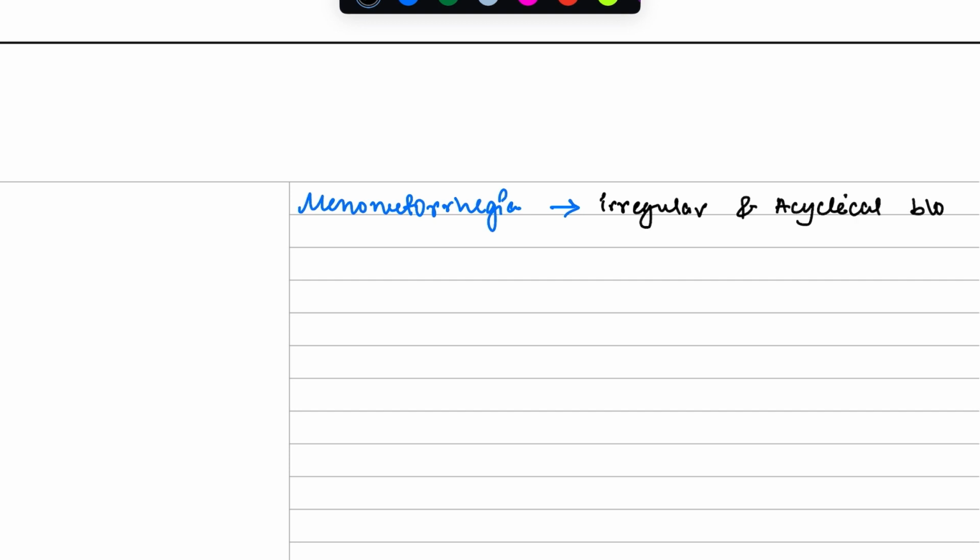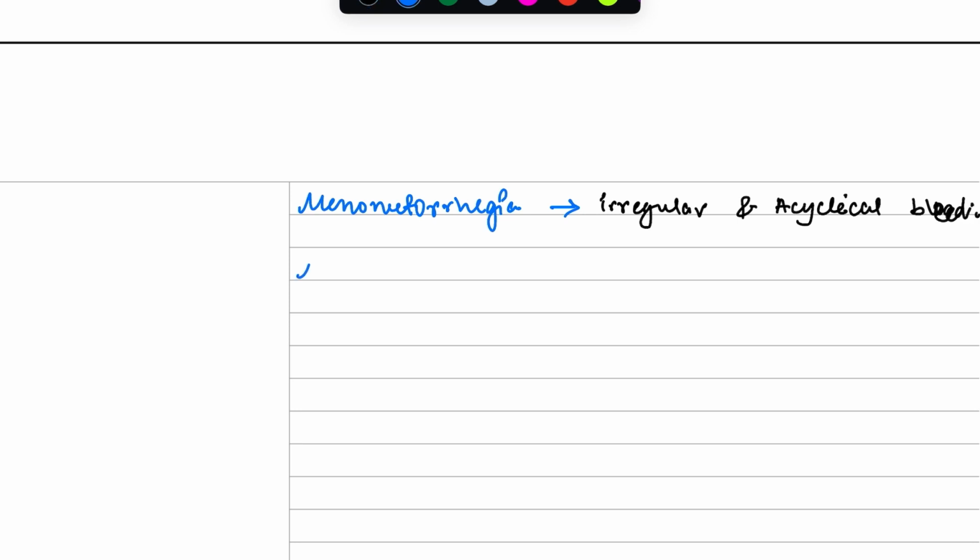Now the next one would be menometrorrhagia. I know this is very confusing. What does menometrorrhagia mean? This means you have irregular as well as acyclic bleeding. So you have irregular periods as well as your bleeding is not cyclic, okay? So you bleed in between as well as spotting.